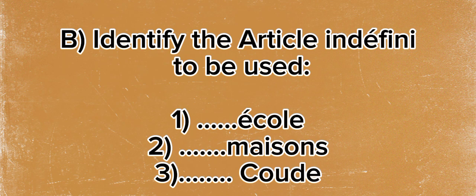Number two, maisons. It is ending with an S. For indefinite article, it will be des maisons. The third one, coude. It is ending with an E. So what is the most likely indefinite article to be used? Une. But coude is not a feminine word. It is a masculine word. So we say un coude.